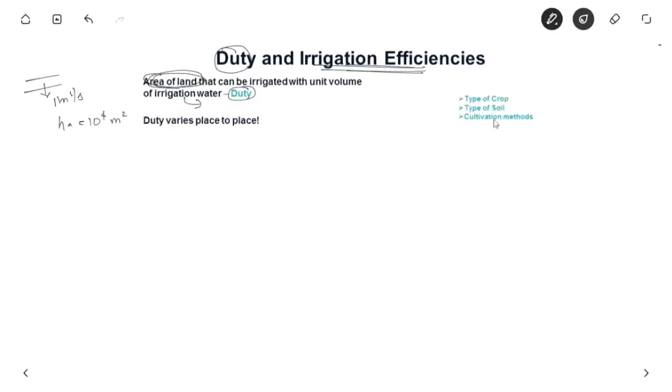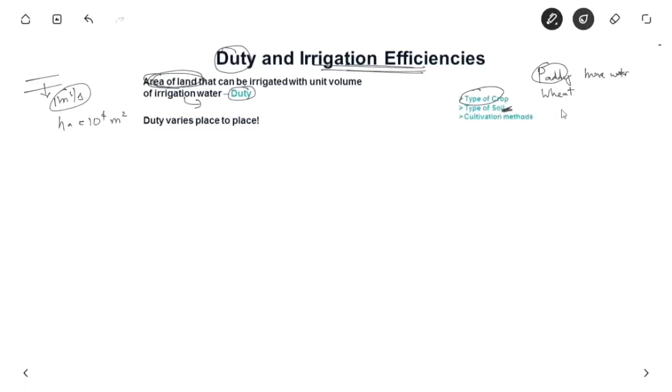So what does this duty depend upon? First, it depends on the type of crop. For example, paddy requires more water, whereas wheat requires less water. Because paddy requires much more water, the area of land that can be irrigated by 1 meter cube per second is less. So the duty of paddy will be very less as compared to the duty of wheat.